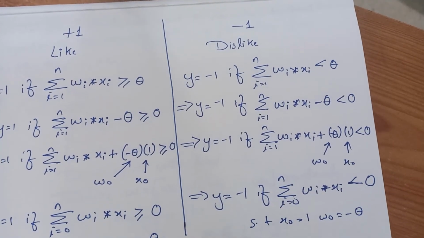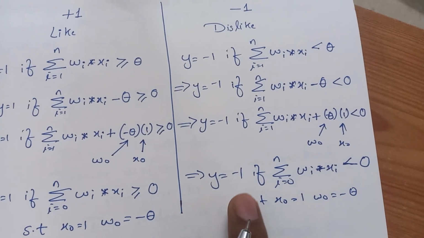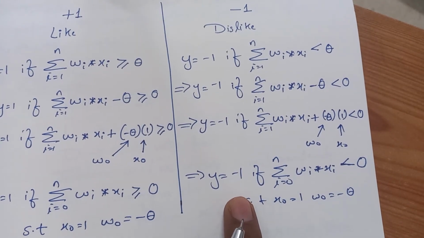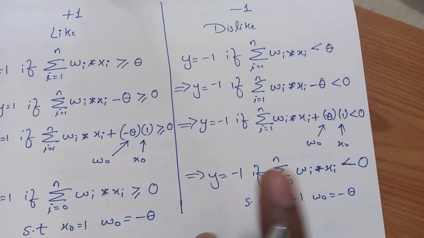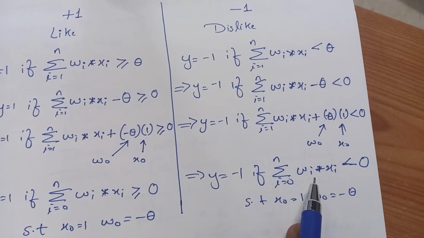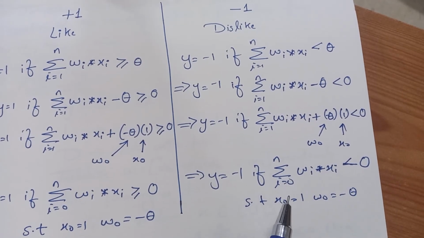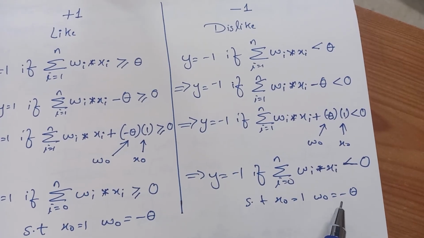And the final expression we have got: y equal to -1, that means it will be labeled dislike if the value of this equation is less than 0, such that X0 is 1 and W0 is minus theta.